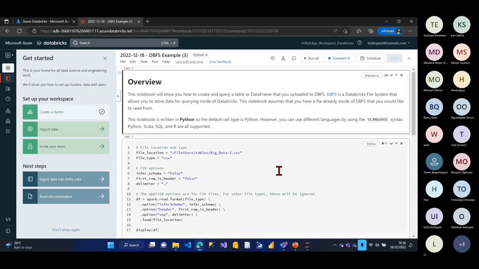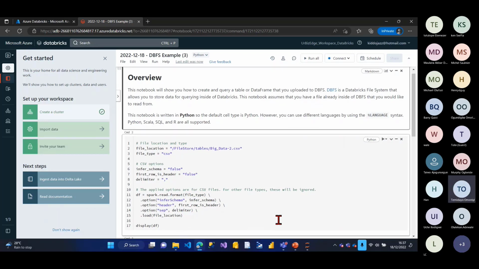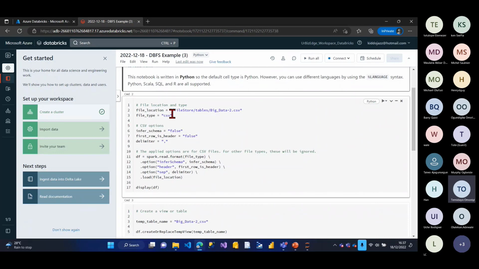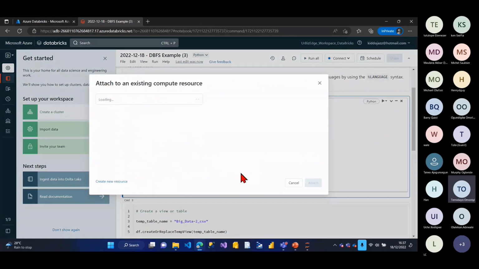Cool. So when I clicked on create a table for me in the notebook, that actually opened this table for me, right? And you can see it shows the file store table, the big data too, that's the name of the file. The type is the CSV file, right? Infer schema is false, first row header is false, right? So if I run this now, I press shift enter, the same way you run in Jupyter Notebook.